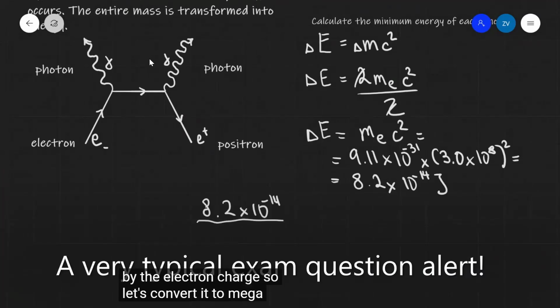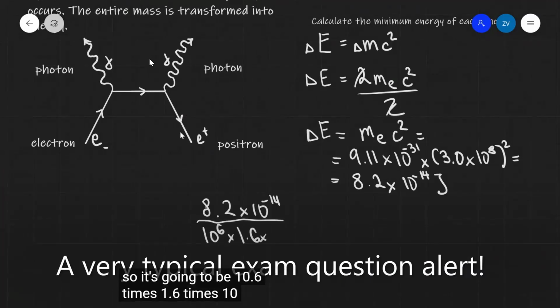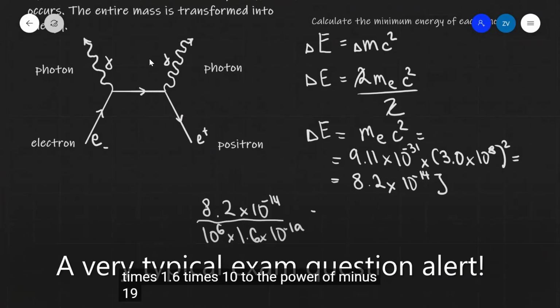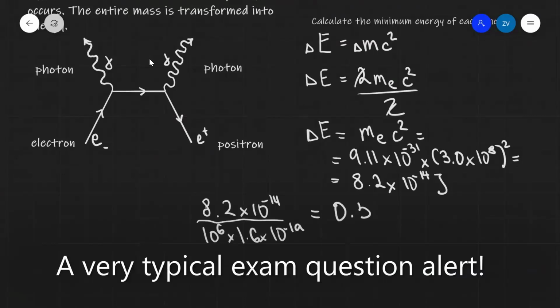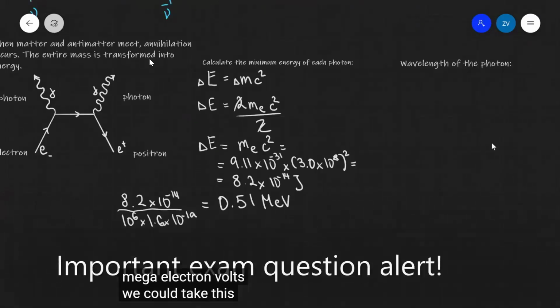So it's going to be 8.2 times 10 to the power of minus 14 divided by 1.6 times 10 to the power of minus 19, like so. And this is going to give us approximately 0.51 mega electron volts.